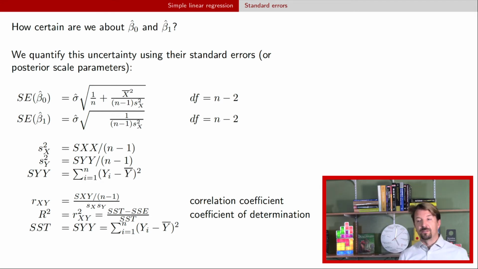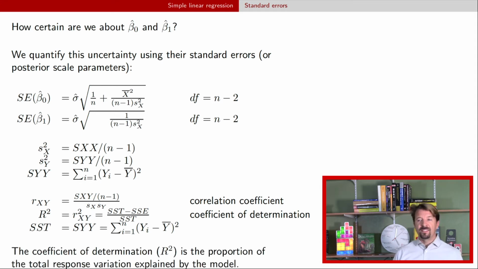That's in the formula right above there for the coefficient of determination. Right, and so what the coefficient of determination is really telling us is the proportion of the total response variation explained by our model. In this case, our simple linear regression model, but in future models, it will still be the proportion of the response variability that's explained by the model.